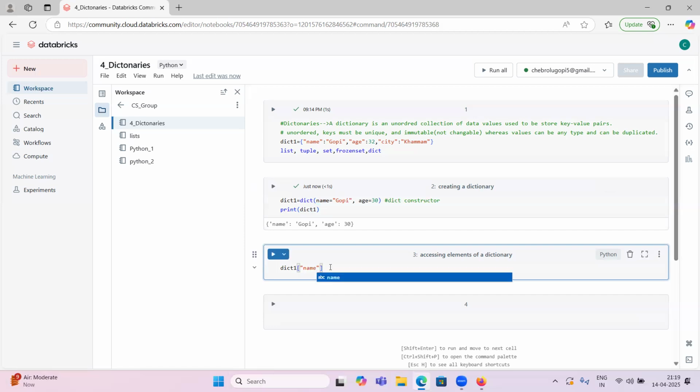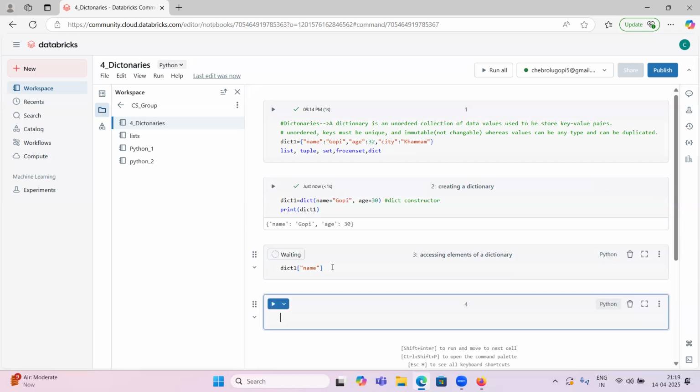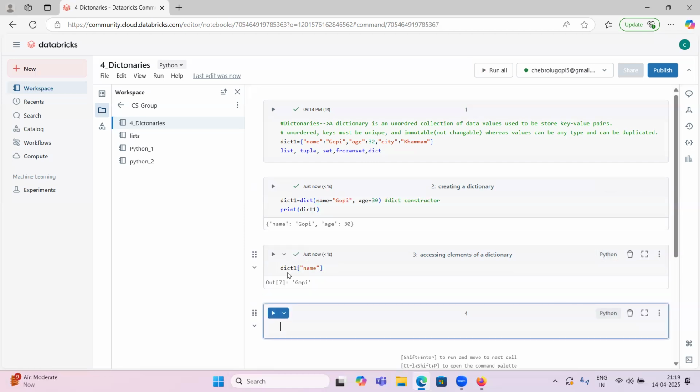The key value is name, right? Just pass this one, and you will get the value. If you want to know another key's value, you can pass that one.